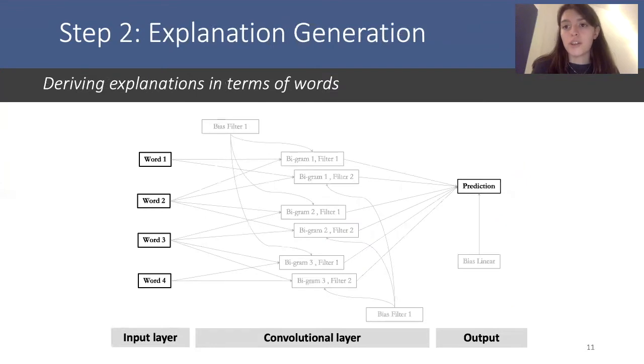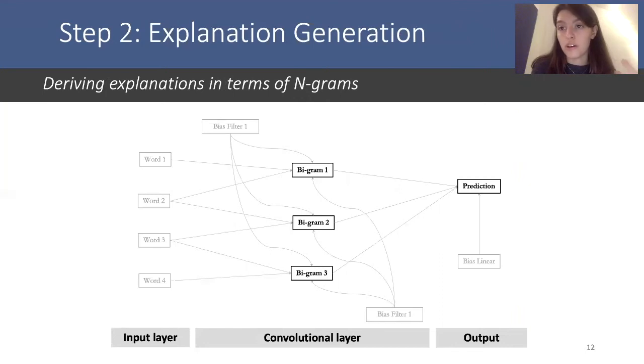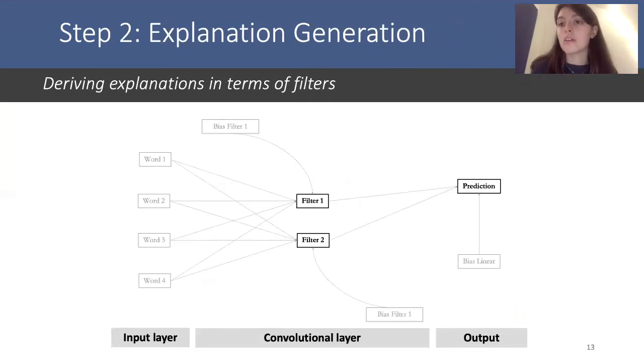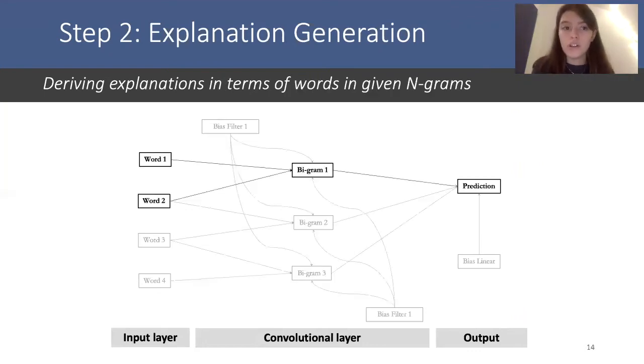So once we have this argumentation framework, we can derive explanations in terms of words, in terms of n-grams, or in terms of filters in the convolutional layers by simply looking at the relevant arguments in the data structure. But what's really interesting with working with argumentation frameworks is that we are able to extract explanations from entire branches of the data structure. For instance, we might want to have an explanation of the final prediction in terms of a given n-gram, but we might want to dig deeper and for this specific n-gram, know exactly which words that compose it mostly contributed to this n-gram, in turn contributing to the final prediction.